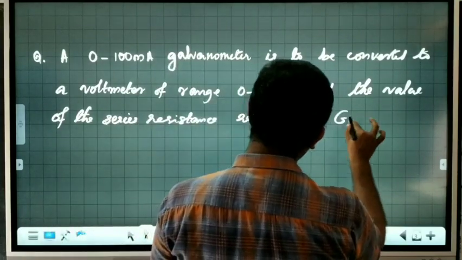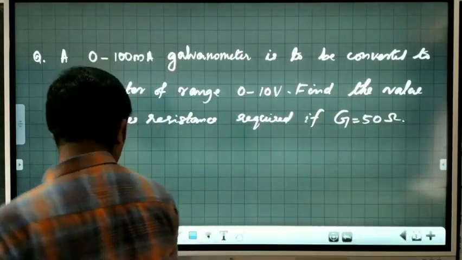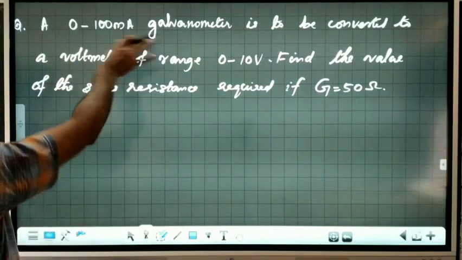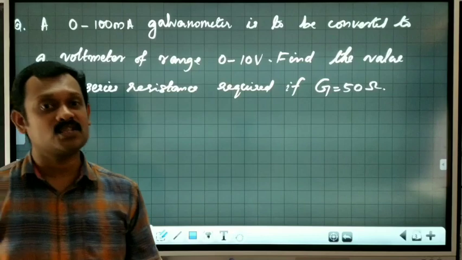If G is equal to 50 ohm. That is, galvanometer resistance is 50 ohm. This is our question. Now, please read the question, all of you, and try for a minute by pausing this video.